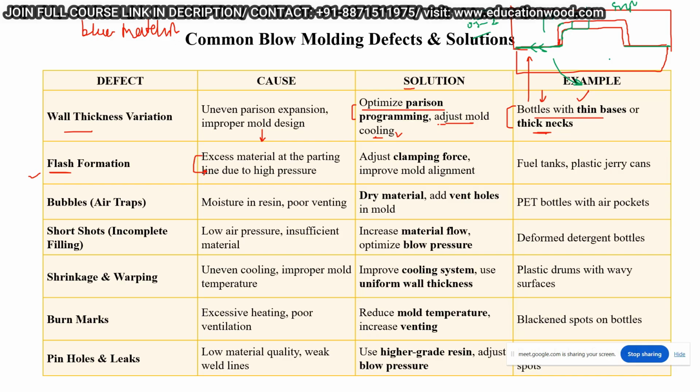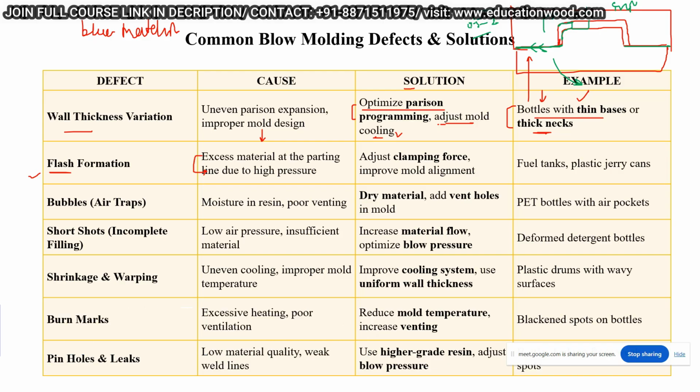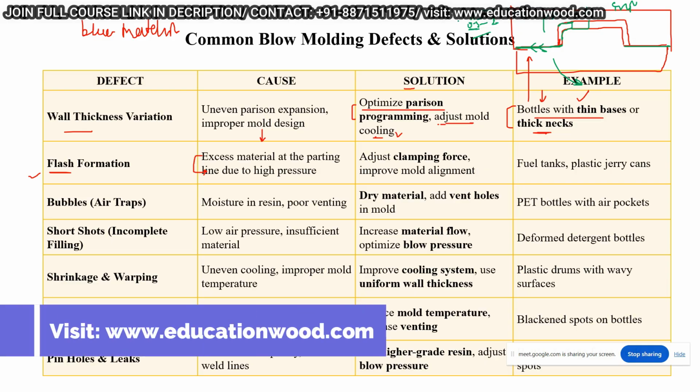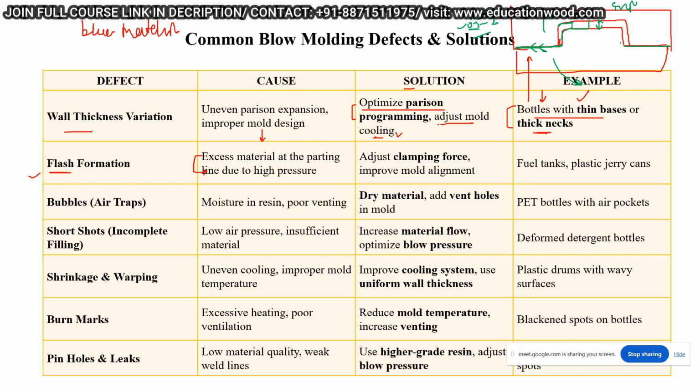Can you repeat this one, sir? See, for example, you have any type of feature. As I told you, 0.5 to 2 mm is the wall thickness range of the component, right? So there is a very minor distance between the core and the cavity region, right? Very little distance, very small.